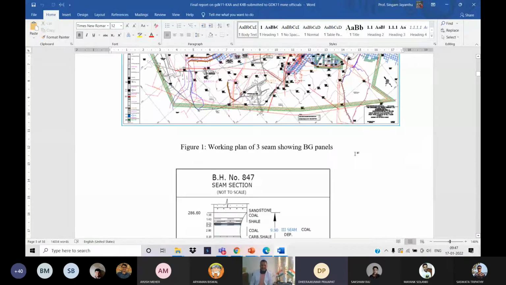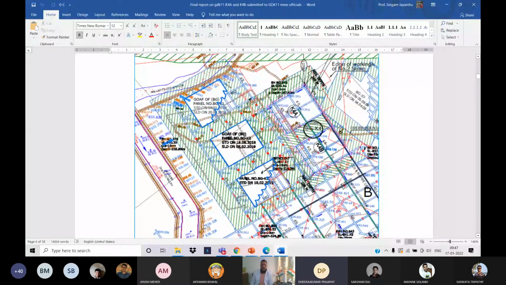And this is that K1, K2, K3. And then you can see different locations of these panels. And now you can see this K4A and K4B, how it looks, and how K1, 2, 3, 4 worked. The total panel could be extracted in K2, but in K1 and K3, we faced some problem. Because of that fire, we made it a smaller size panel. Now you must have understood, my beloved students.